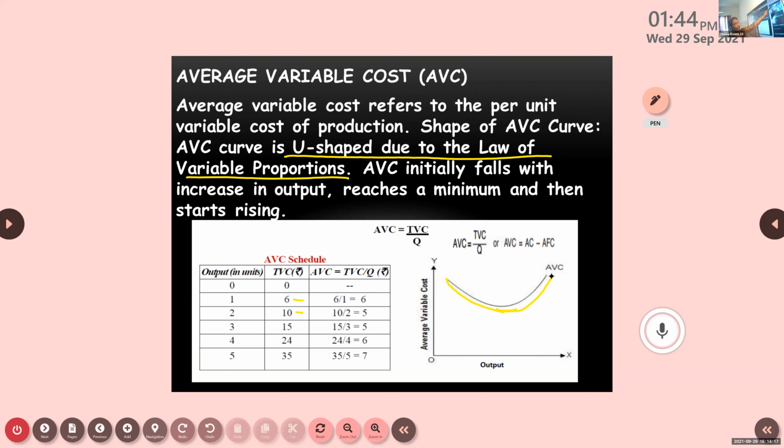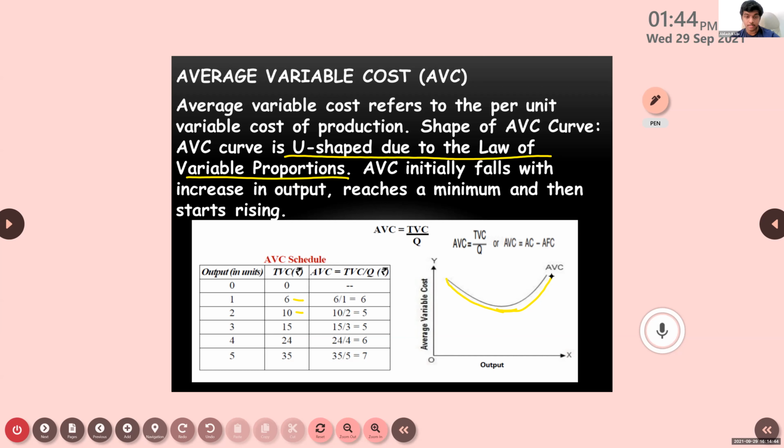This we discussed many times, when we discussed the relation of total cost, total fixed cost and all. No one remembers.